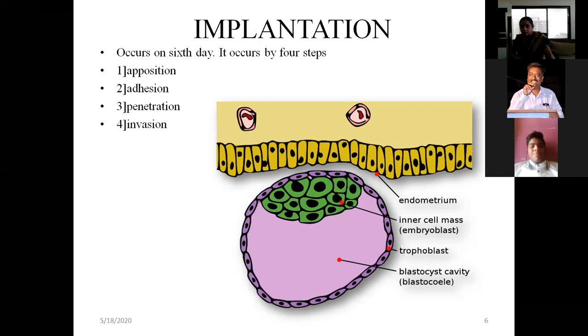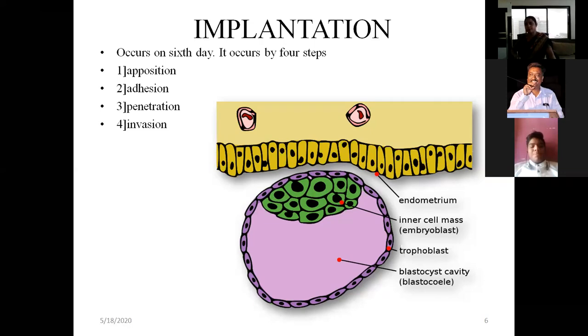It contains antigens derived from the father also. But the mother's HLA, leukocyte inhibitory factors, and maternal progesterone prepare the endometrium and help in the adhesion of the blastocyst on the endometrium, in the implantation of the blastocyst on the uterine wall.